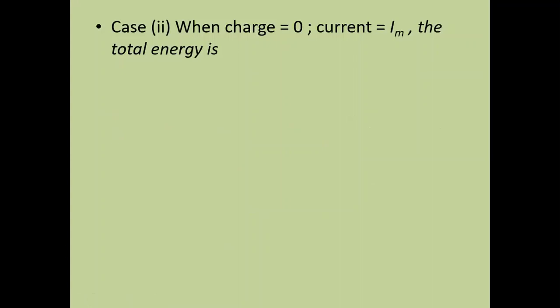Now case number 2. The charge is completely discharged from the capacitor and the current flowing through the circuit is I. Now the inductor is fully charged. So the charge is 0, and the energy in the capacitor is 0. But the current in the inductor is maximum, so we write it as Im. So epsilon is equal to half L Im square.